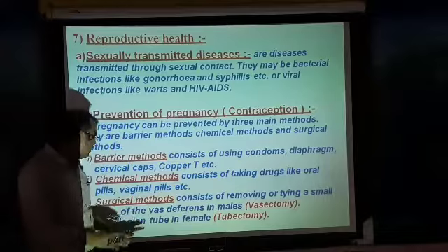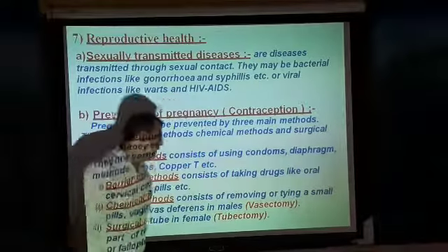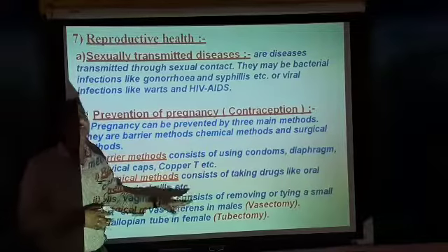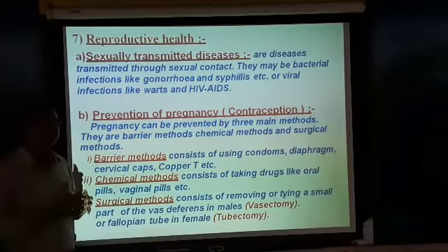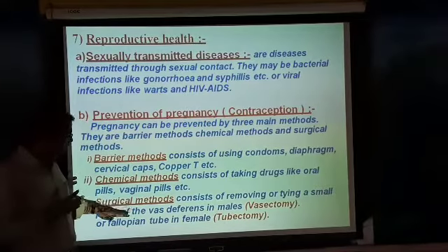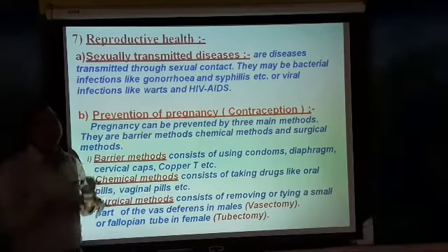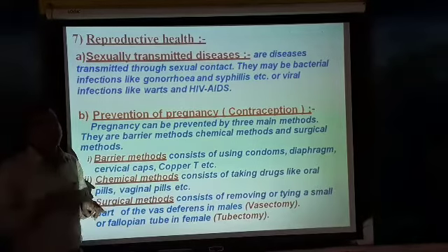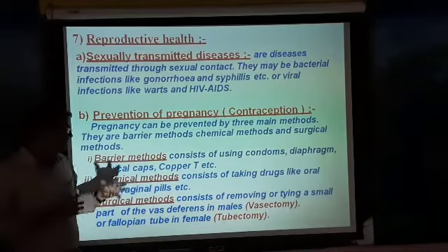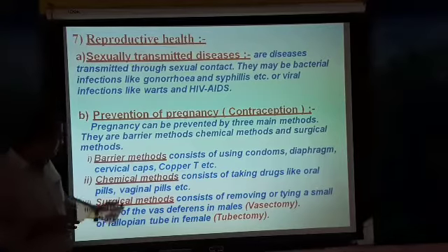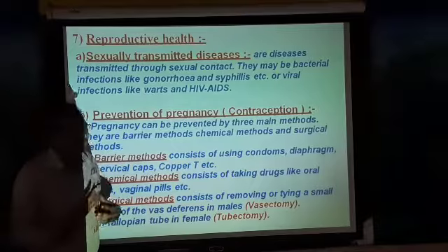If the vas deferens is cut and tied, that method is called vasectomy. In the same way, if the fallopian tube is cut and tied, that method is called tubectomy. Both of these are done by the surgical method. So an operation takes place. They will operate and block the movement of sperm as well as ovum. This kind of method is called a surgical method. So by these three methods, they are able to prevent pregnancy.